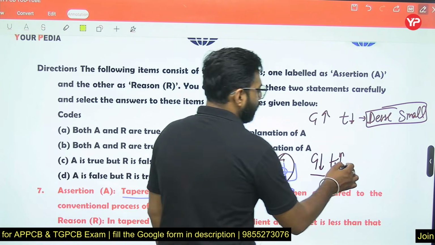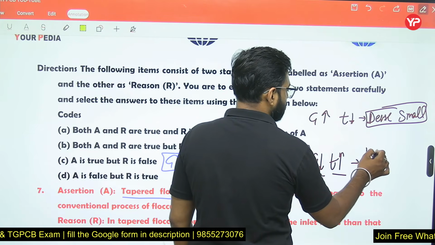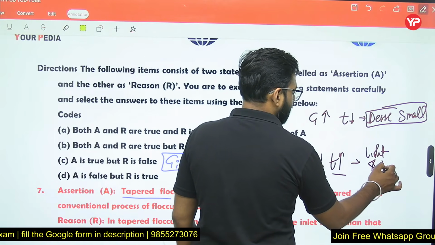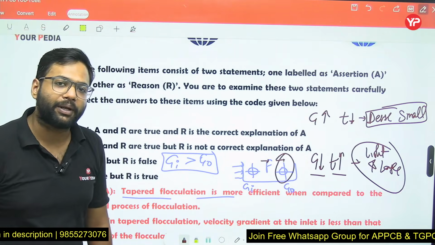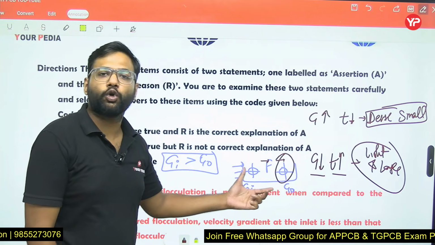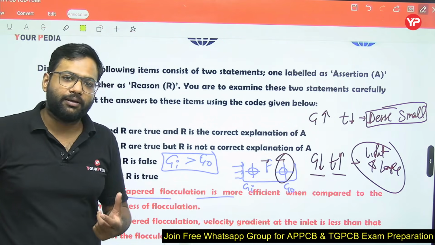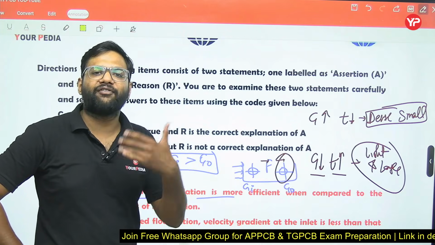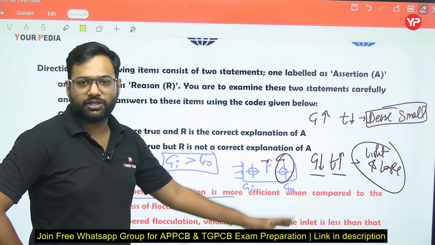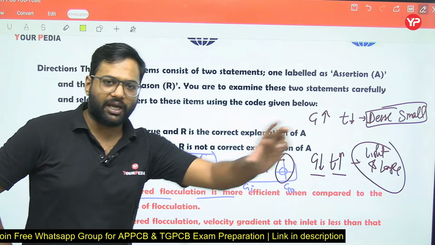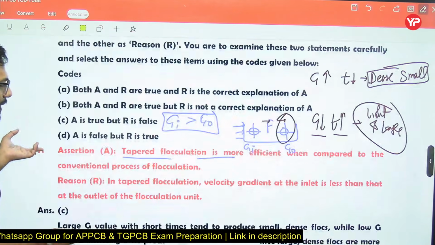So here you will find light and larger floc. So both types of floc are going to be formed in our flocculation tank, and in that way we got higher efficiency. This is named tapered flocculation because the power that we have supplied to the shaft is reducing along the length of the tank.